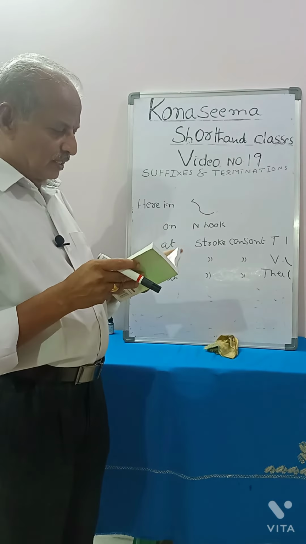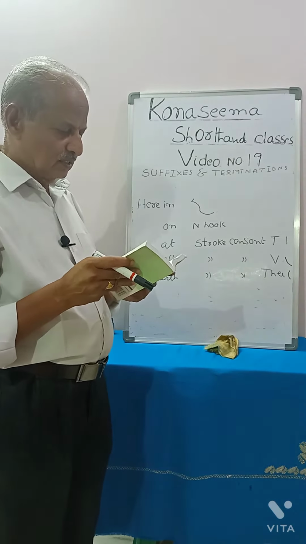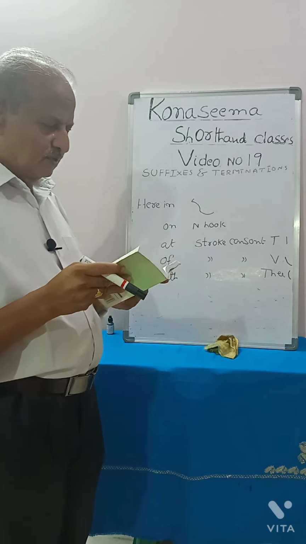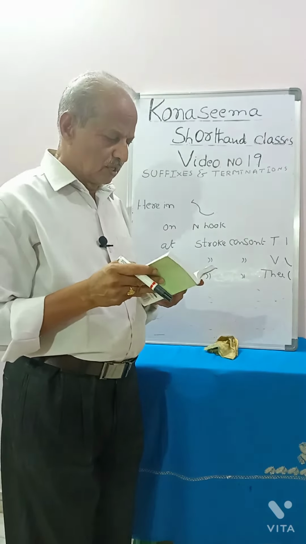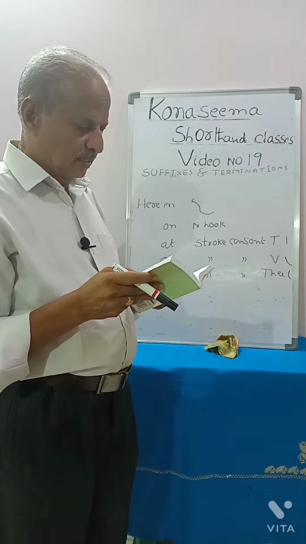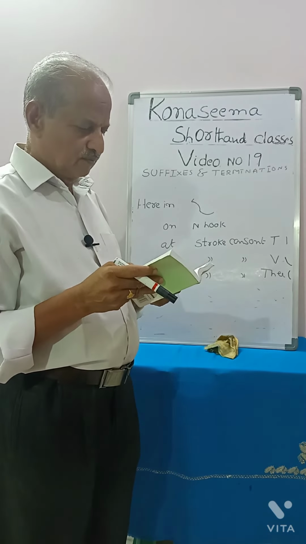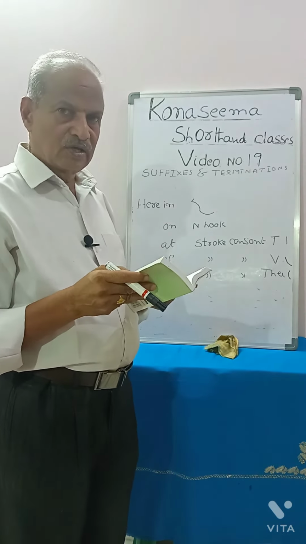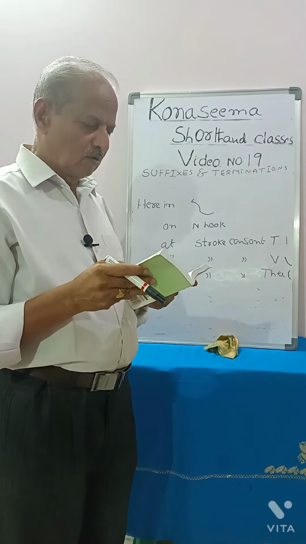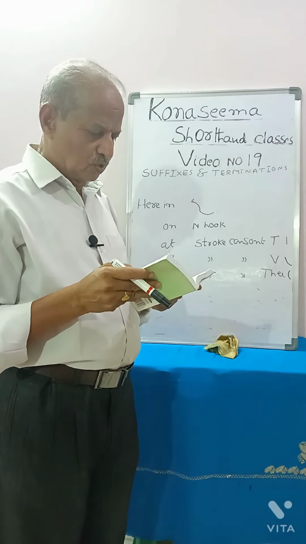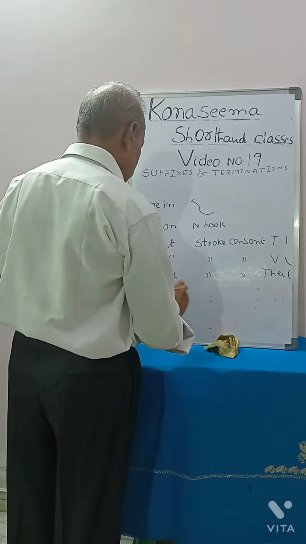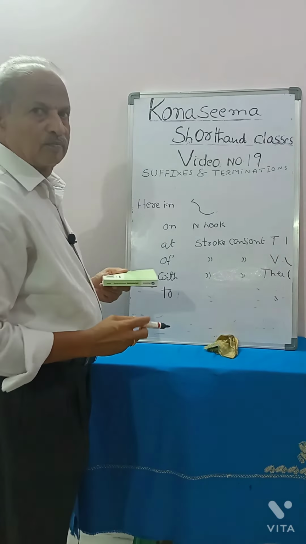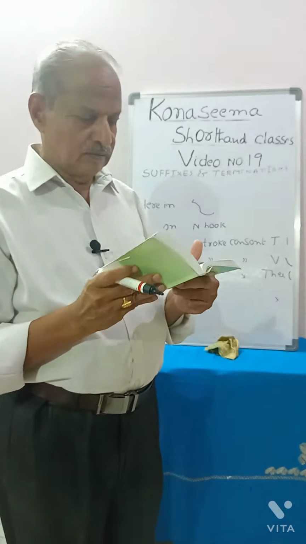You see, herein, hereon, hereat, hereto, hereof, herewith. Like that, therein, thereon, thereat, thereto, thereof, therewith. Like that, wherein, whereon, whereat, whereto. For to, grammalogue is there, to. That to is to be written.